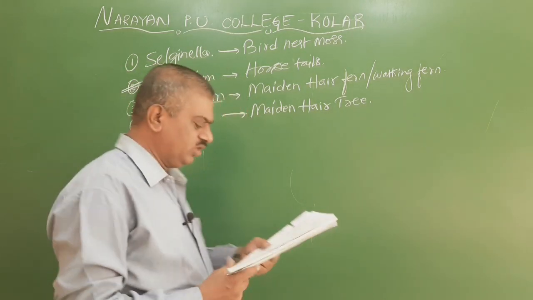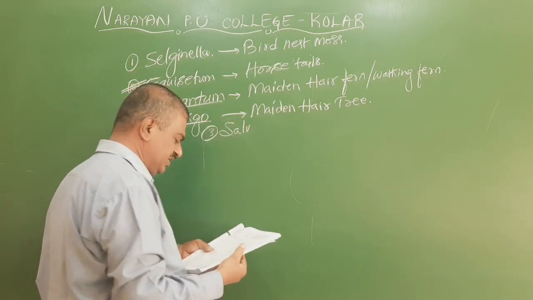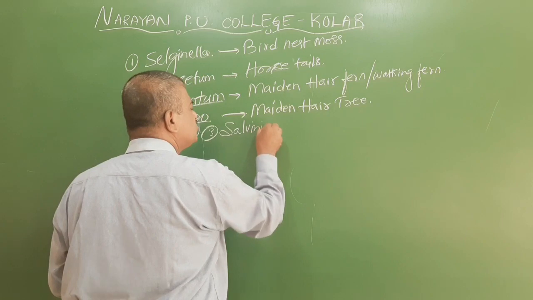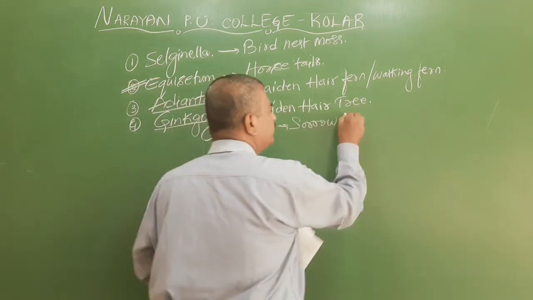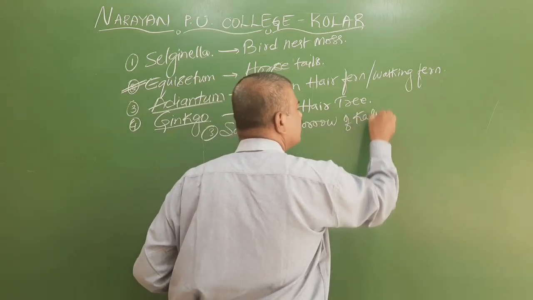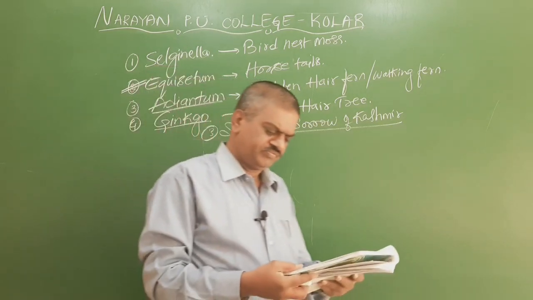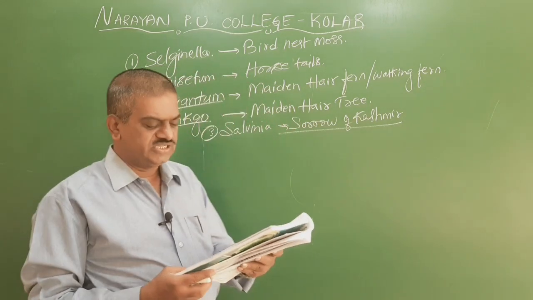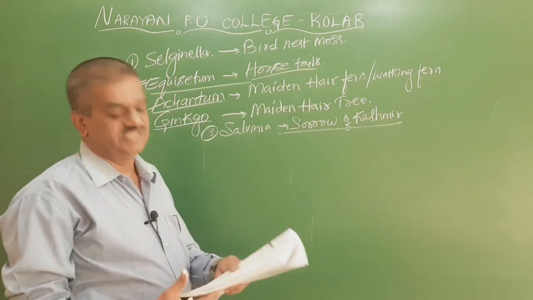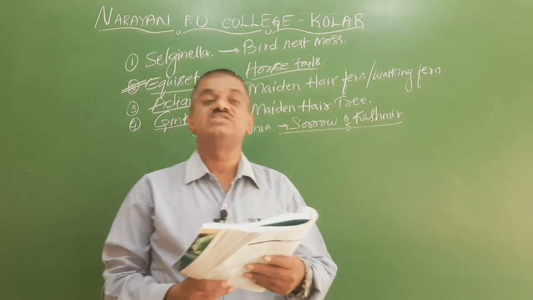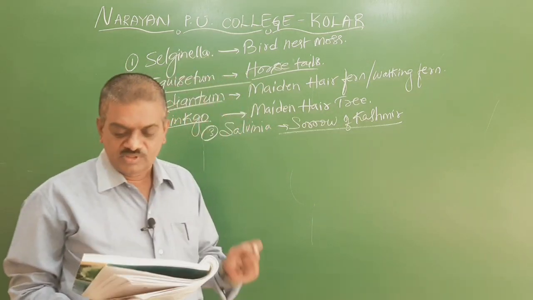The third option is Salvinia. This Salvinia is also called the sorrow of Kashmir. The fourth option is Equisetum. Already we know that Equisetum is nothing but horsetails. So here the right answer is Argentinium. So we go for the 33.